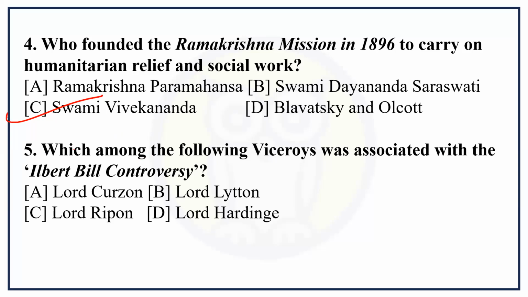Question number 5. Which among the following viceroys was associated with the Ilbert Bill controversy? The correct answer is C, Lord Ripon. Lord Ripon, also known as the father of local self-government in India, who repealed the Vernacular Press Act of 1878. So Lord Ripon is the correct answer.